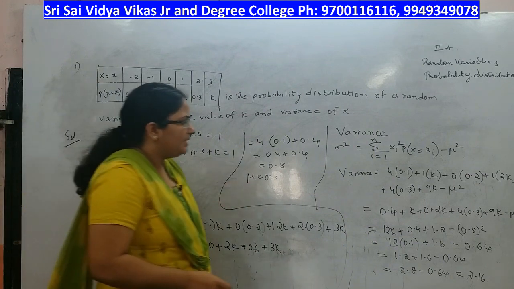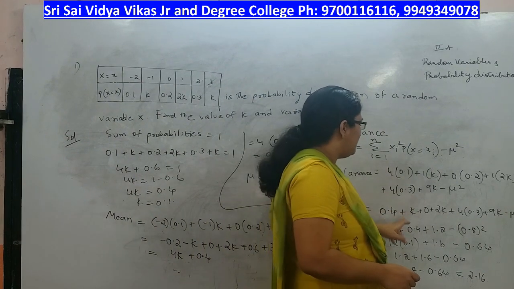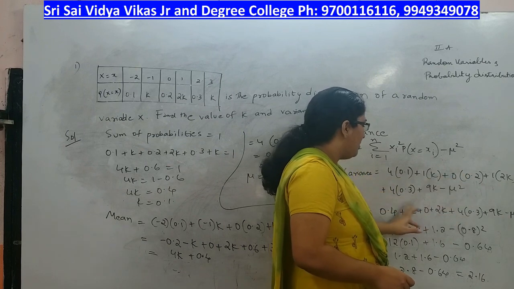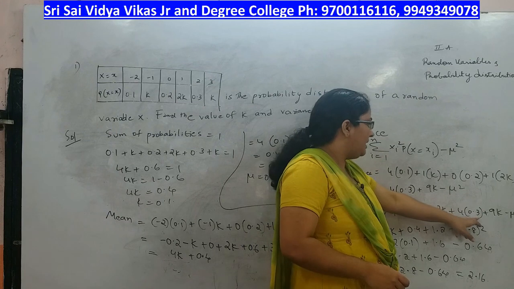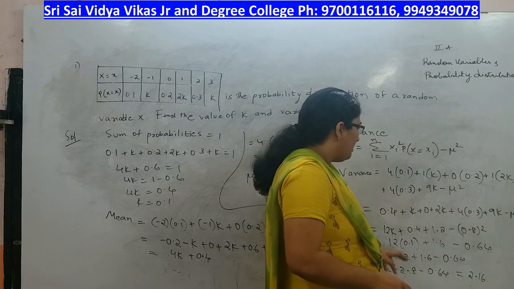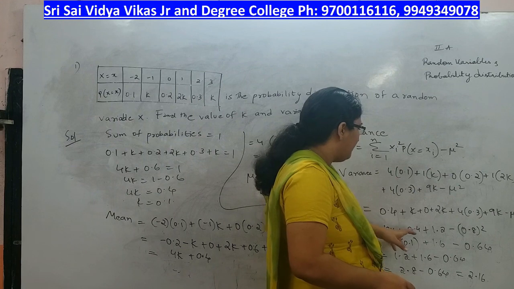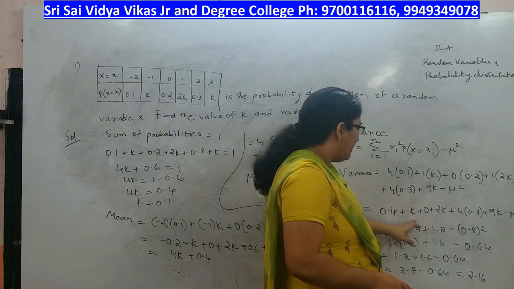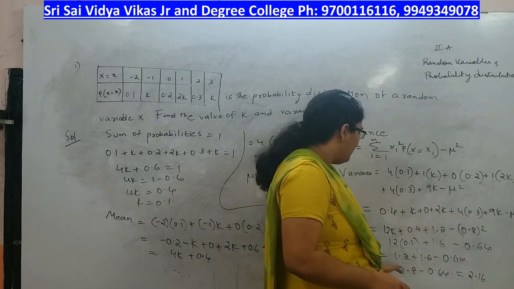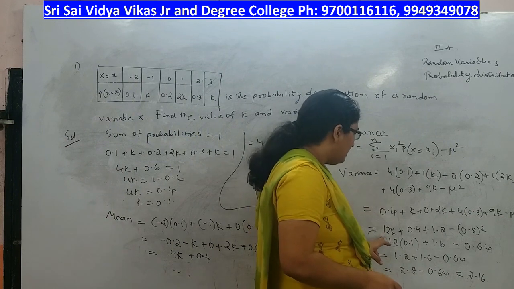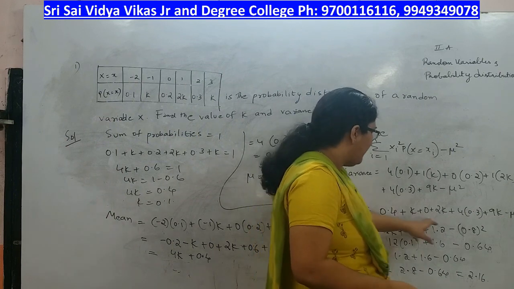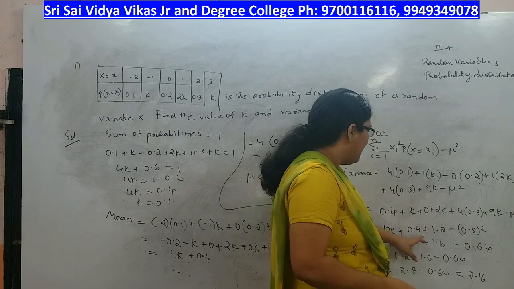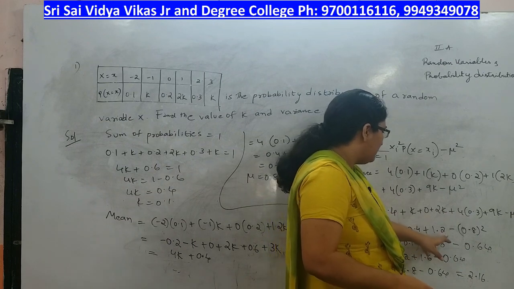So multiply all these numbers: 4 into 0.1, 0.4, k, 0, 1 into 2k, 2k, plus 4 into 0.3, plus 9k minus mu square. Add the values, you will have 2k plus k, 3k, and 4 into 0.3 is 1.2. If you add up everything, here you have 9k, so you will get altogether 12k plus 0.4 plus 1.2 minus